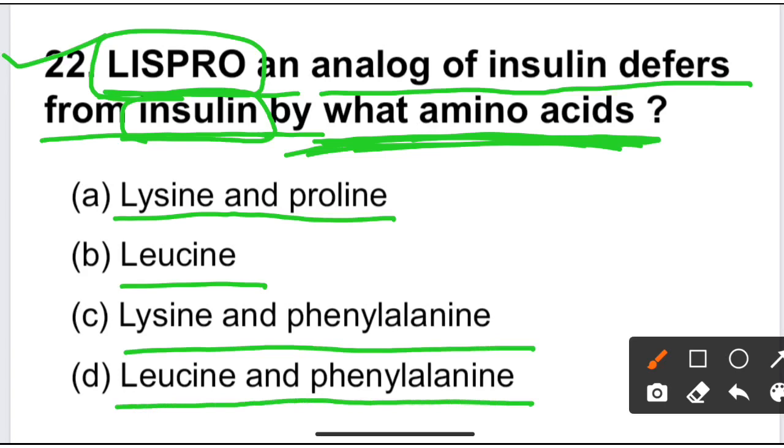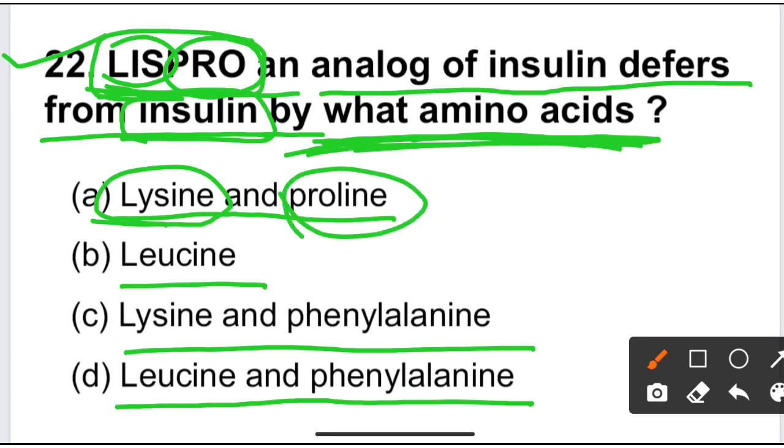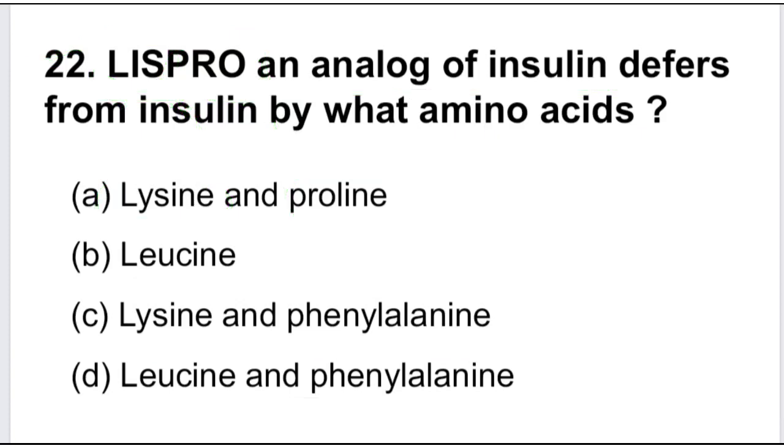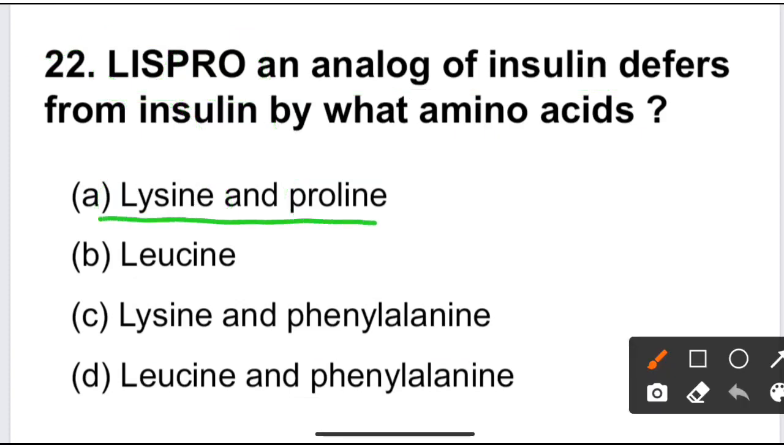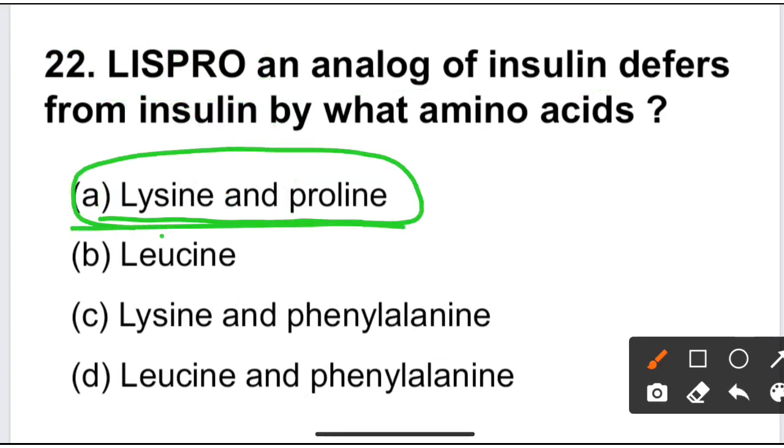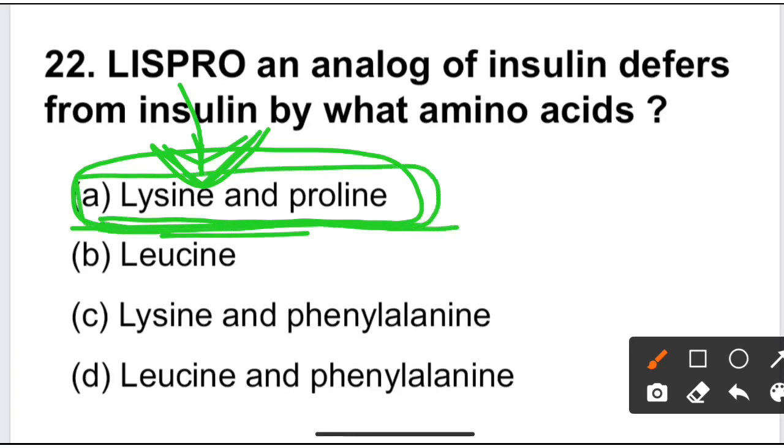As the name indicates, Lispro, lys and pro, means lysine and proline. These two amino acids differ from human insulin in Lispro insulin. Lispro insulin has lysine and proline, but human insulin does not have these amino acids. So Lispro differs from human insulin in these two amino acids, lysine and proline.